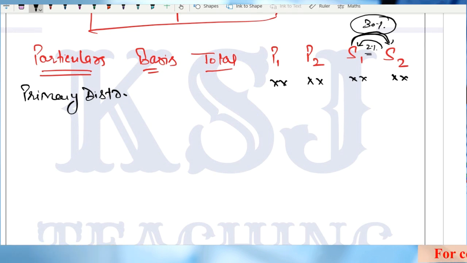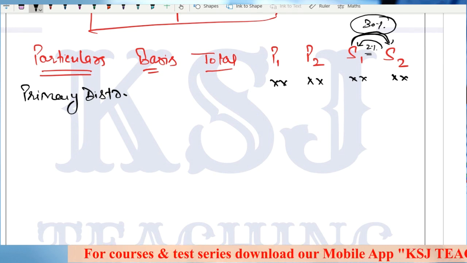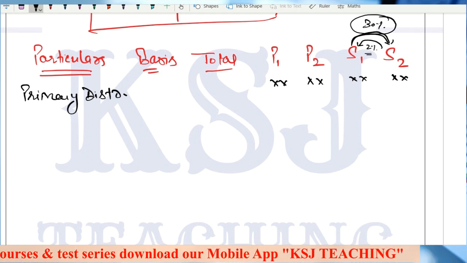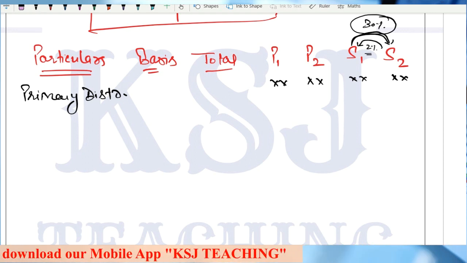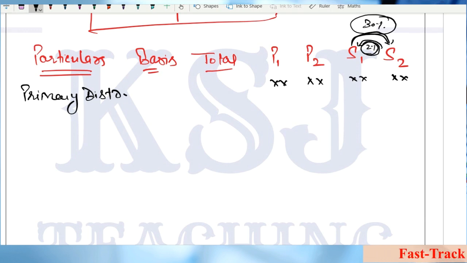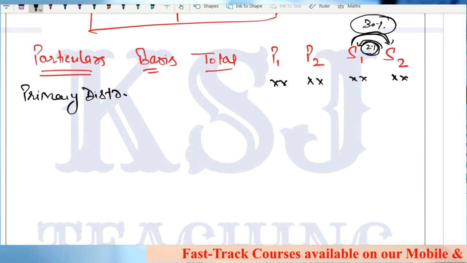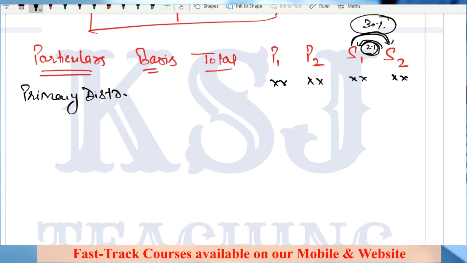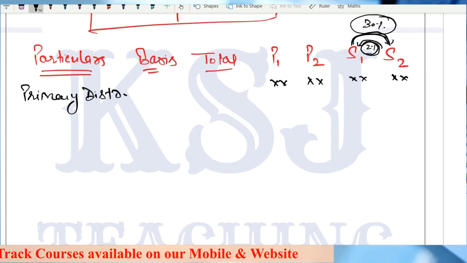In the step ladder method, the more common scenario is one-way services only, not two-way services. Either S1 is only providing services to S2, or even if it is taking, it is a negligible amount of services. Mostly only one-way communication will be there.